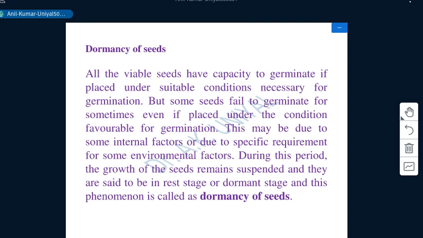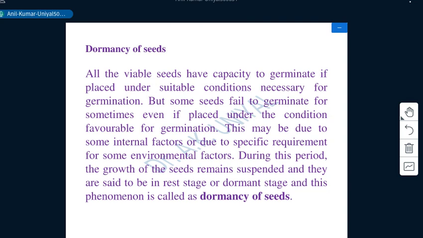But if the seeds come out of their dormant phase, then they are able to germinate. That is a natural phenomenon, and sometimes this dormancy is helpful for storage of seeds for a longer period if they are not needed after harvesting or collection. Then it is beneficial for storage purposes.